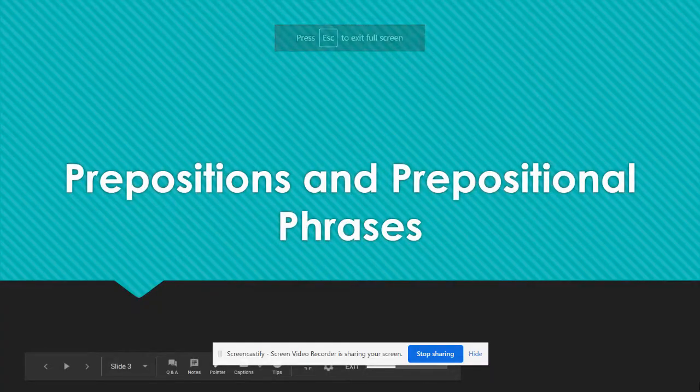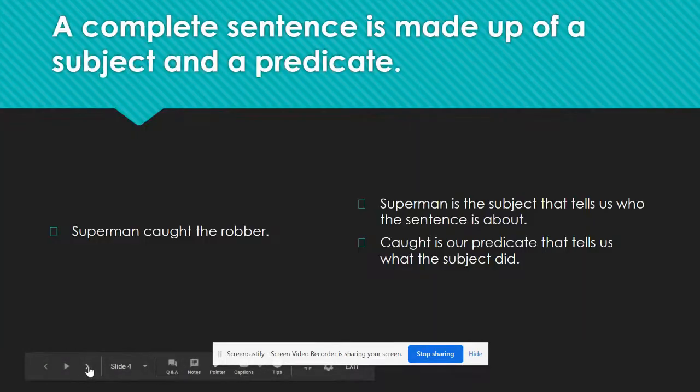All right, guys. So today for reading, we're looking at prepositions and prepositional phrases. So let's first start with parts of a complete sentence. A complete sentence is made up of a subject and a predicate. For example, the sentence, Superman caught the robber.